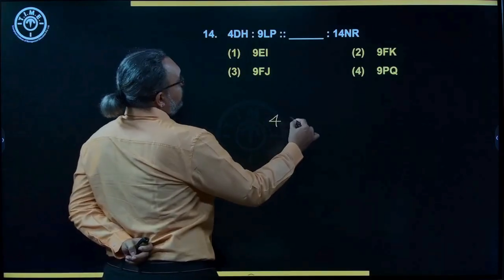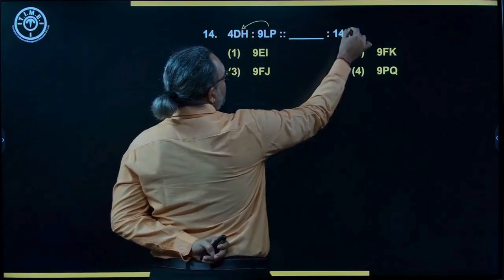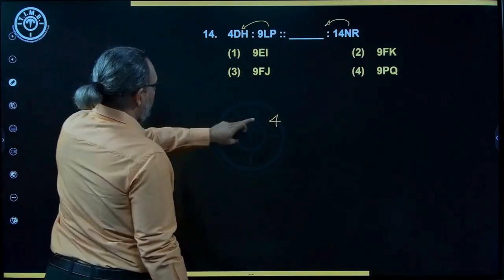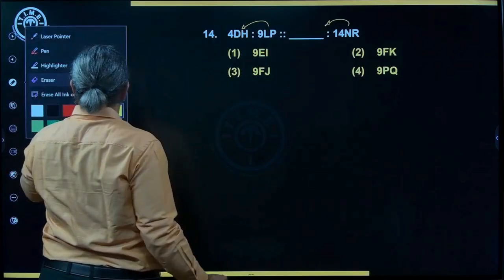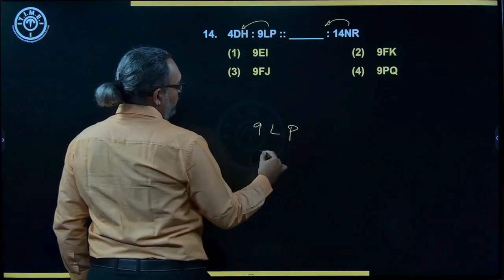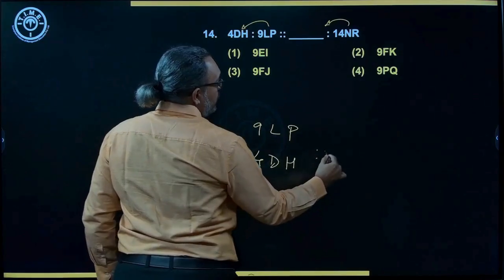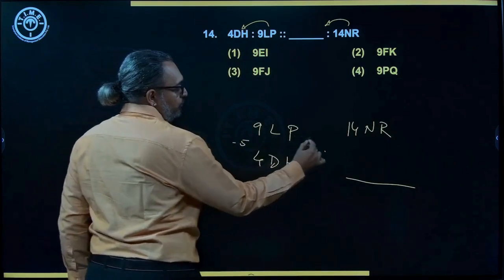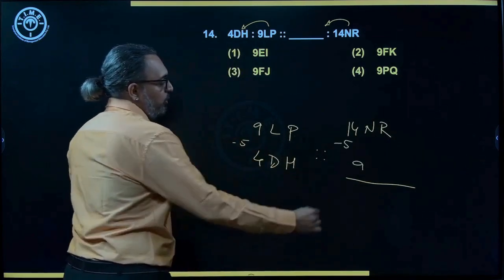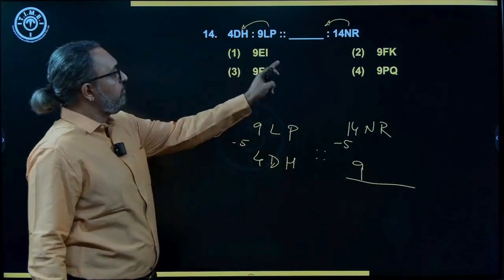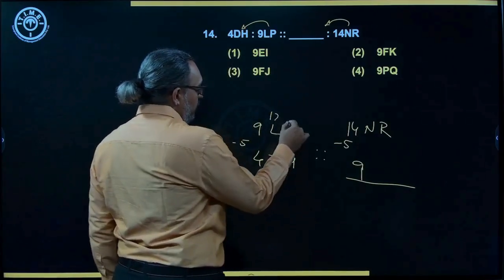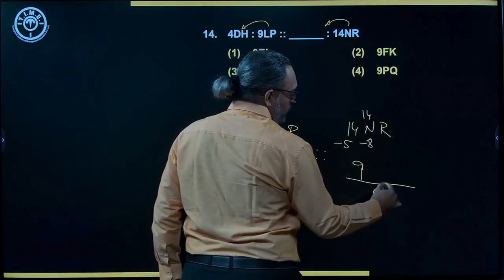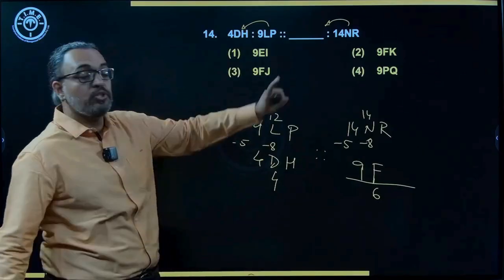Here we have, okay, from the reverse I have to check. So first I will write 9LP, 4DH, 14NR, blank. So 9 minus 5 is 4. So 14 minus 5, you have a 9. So I do have an option starting with 9. Okay. Then next 12 and 4. So this is minus 8. So 14 minus 8, you get 6, which is F. Okay. 9 and F, you do still have it.